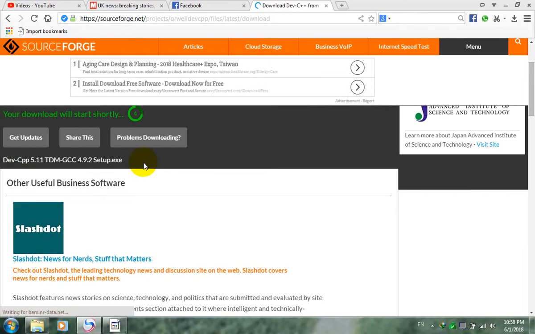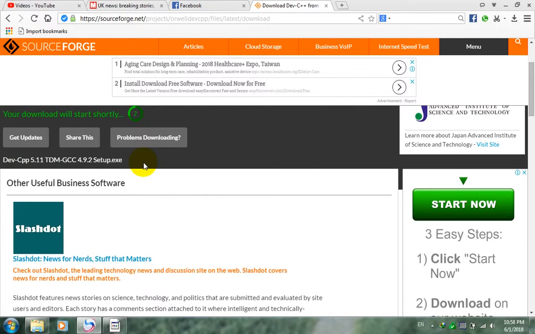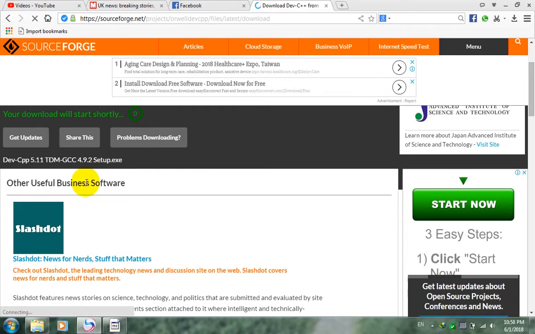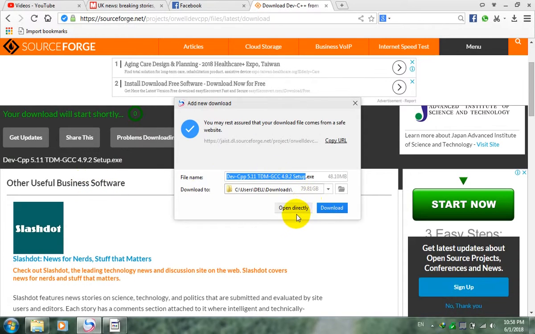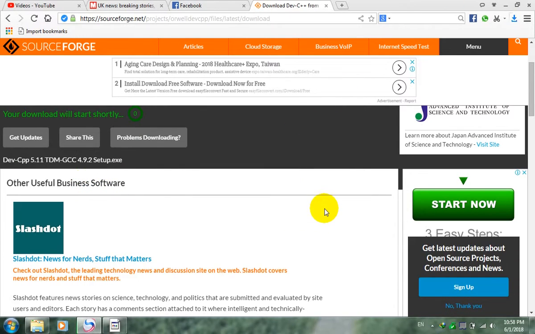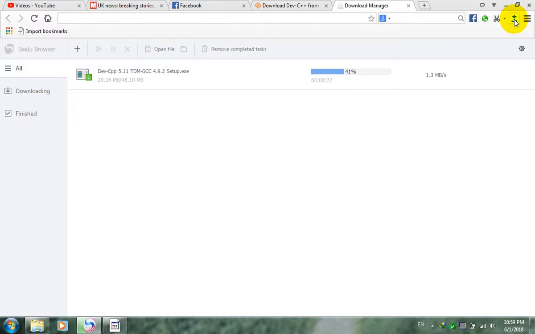Maybe it takes a short time. Maybe it's starting to download. Okay, it's already in the download directory. I mostly use the Baidu browser to do it, but you can use your own browser and download it. It is downloading. You can install it automatically. Okay, wait a short while to see how it's processed.